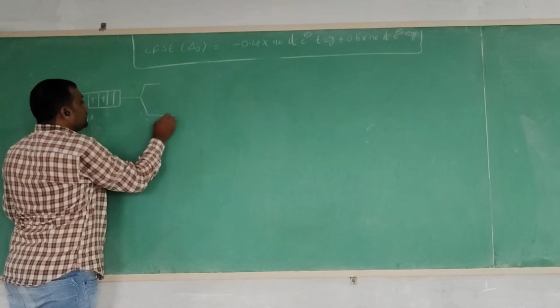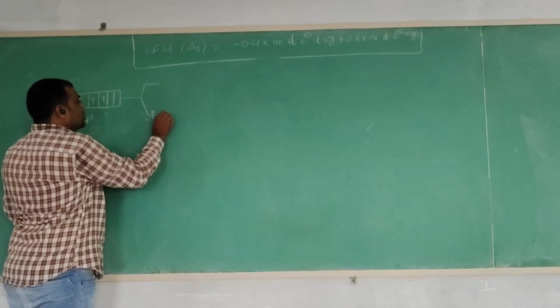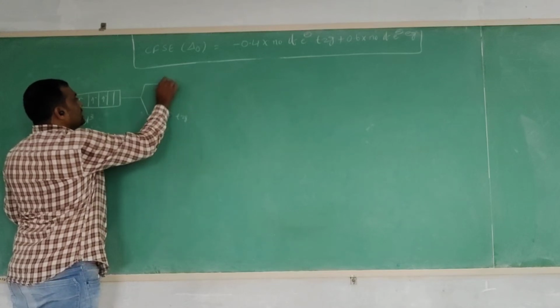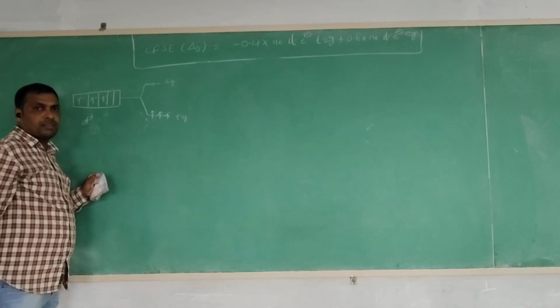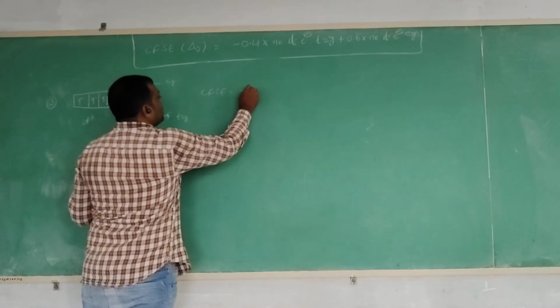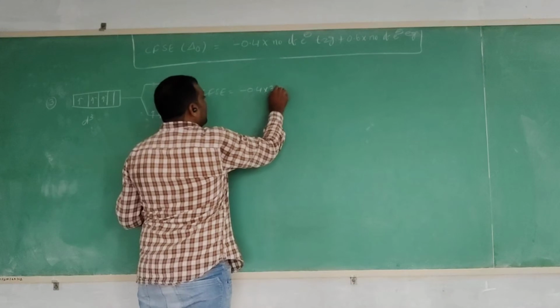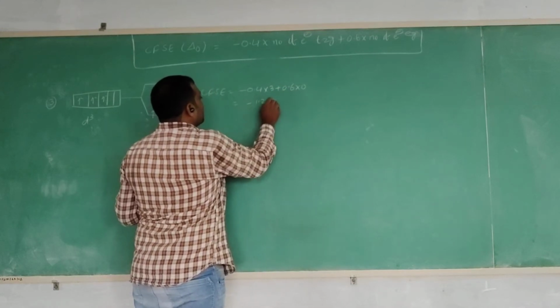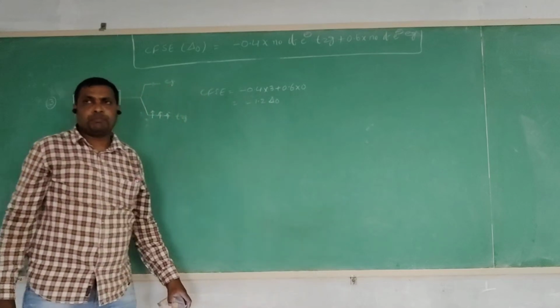The three electrons enter the T2g orbital, and in the Eg orbital there is no electron. So the CFSE is equal to minus 0.4 into 3 plus 0.6 into 0, which is equal to minus 1.2 delta O.